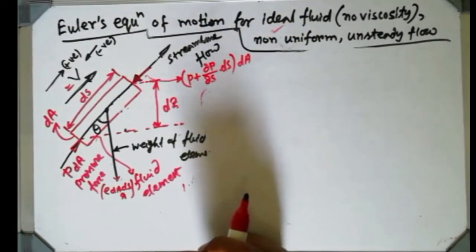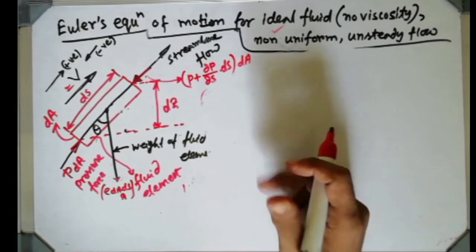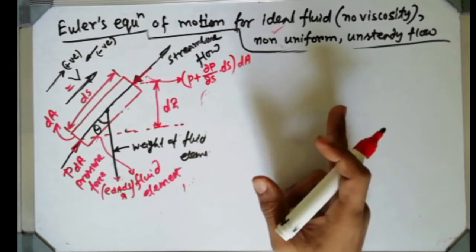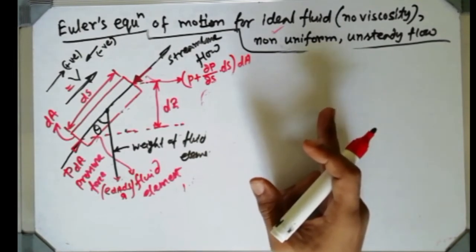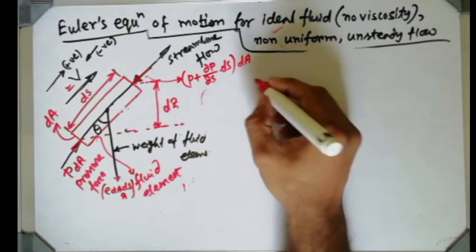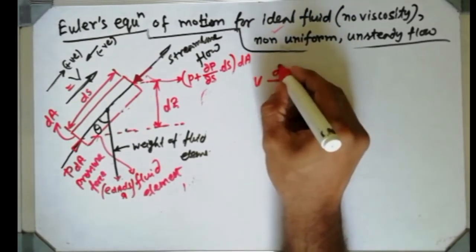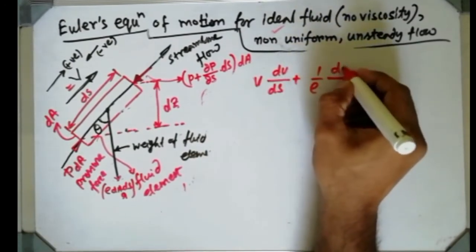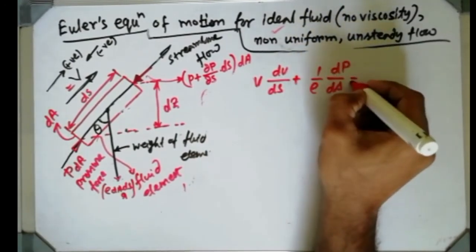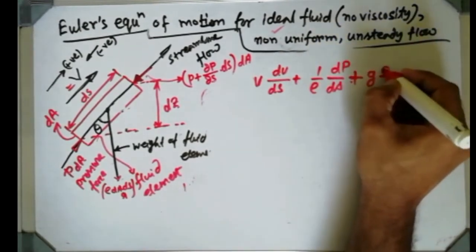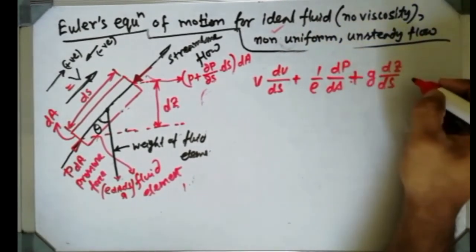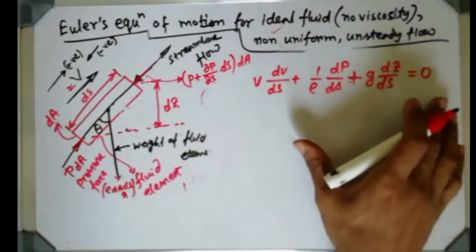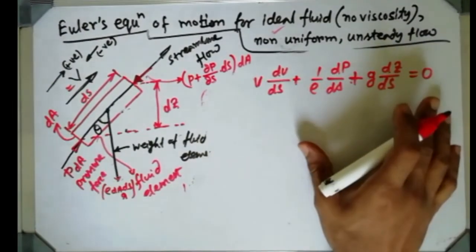So if anybody asks you to find or derive Bernoulli's equation, first you have to assume the Euler's equation in that last form, whatever I have written in the last equation, that is V dV/ds plus 1 by rho dp/ds plus g dz/ds equals 0. I assumed this as the last Euler's equation for steady flow of ideal fluid.